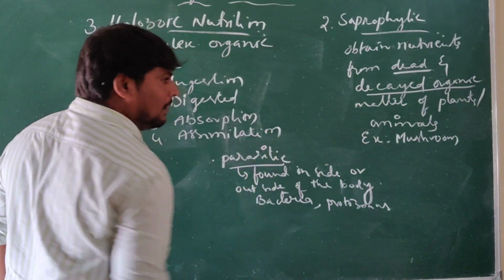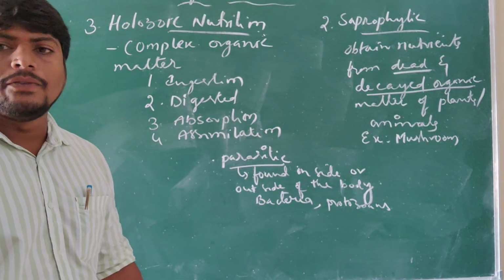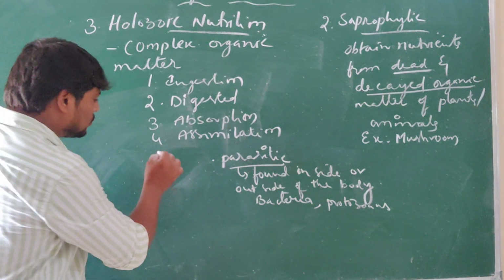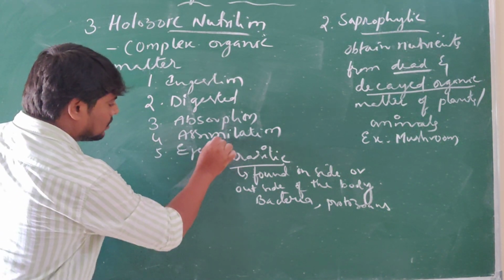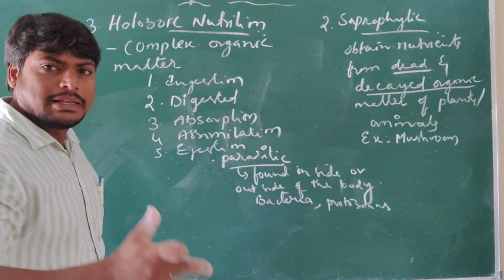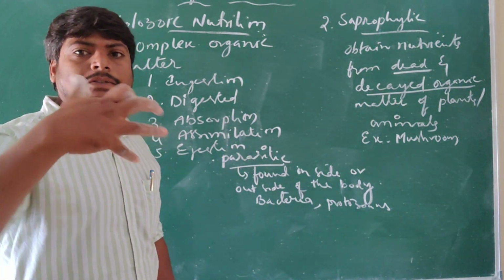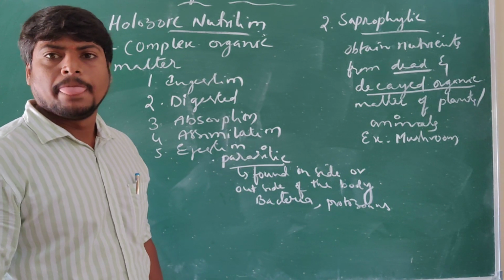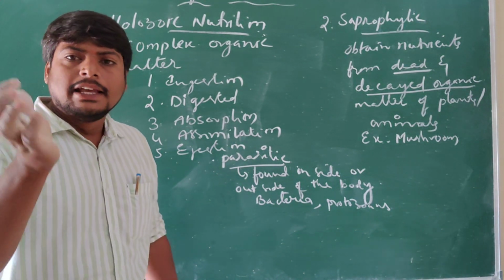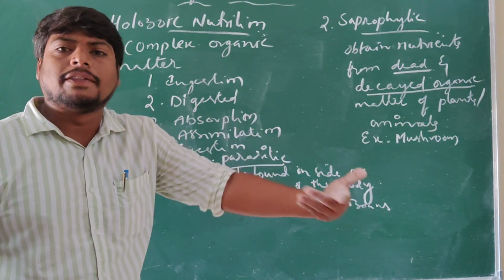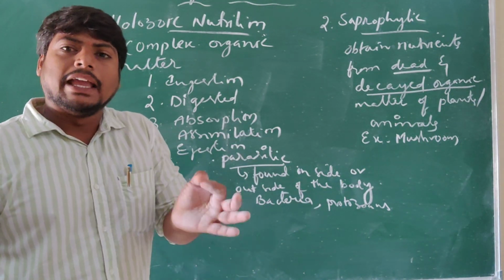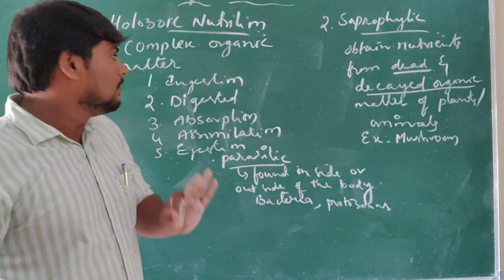That we call assimilation. After assimilation, it leads to egestion. What is egestion? Expelling out the waste after digestion. After obtaining the nutrients, some waste is produced. That waste is removed out of the body, and we call it egestion. Understand?